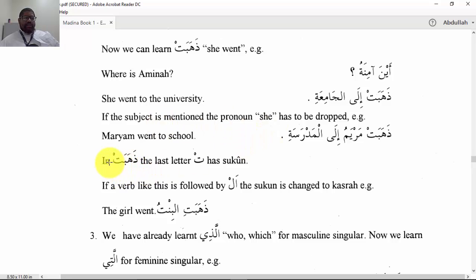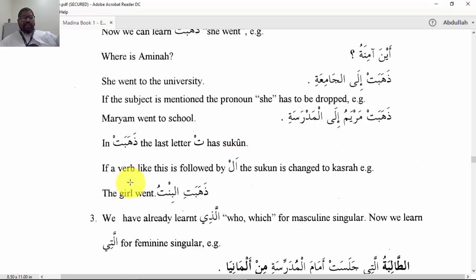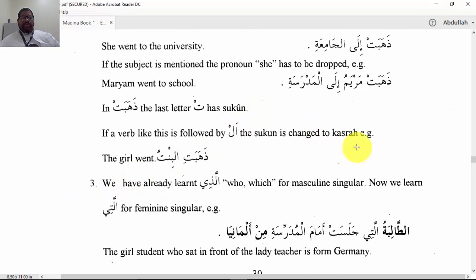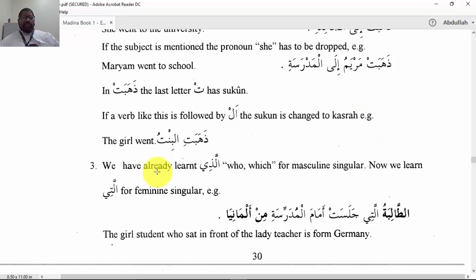And here, I mentioned the ta ta'nith, the feminine ta, sakin. This is how you know a word is a verb. It will be sakin, and that's one of the signs of a verb: the ta ta'nith sakina. That's what they call it. If a verb like this is followed by alif lam, the sukun is changed to kasra. Now what they're talking about in speaking, and this is something that we learn in balagha, is, for example, if you continue, let's look here.